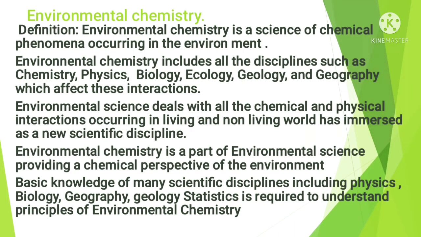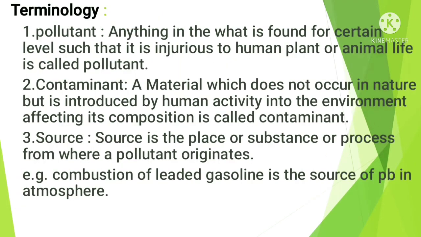Basic knowledge of scientific disciplines including physics, biology, geography, geology and statistics is required to understand the principles of environmental chemistry. So to understand environmental chemistry, we need the basic knowledge of every discipline, it may be biology, physics, geography, geology or statistics. Okay. Then after that, some terminologies are there that we are going to discuss, and they are necessary and important for understanding environmental chemistry.